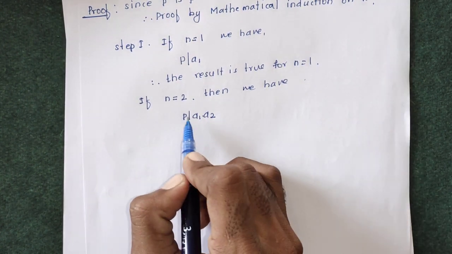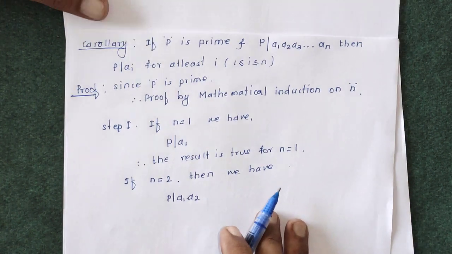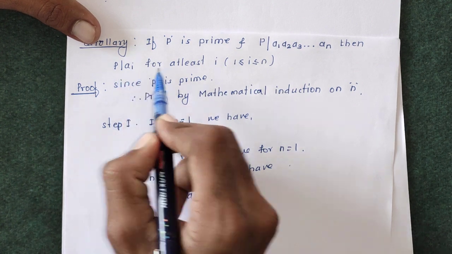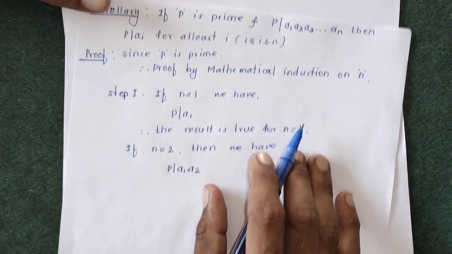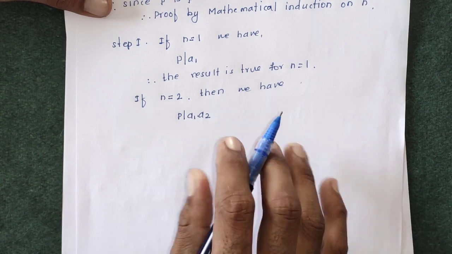Now we have to prove that P divides Ai for at least one i. This means that P must divide A1 or A2, at least one of them.